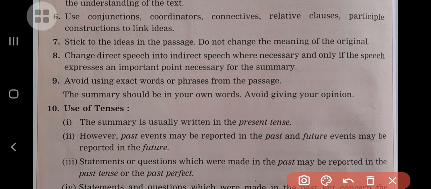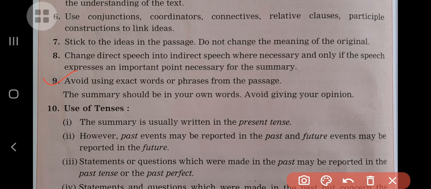The eighth point that we have to discuss is to change direct speech into indirect speech where necessary, and only if the speech expresses an important point necessary for the summary. So the first point is that direct conversation should be converted into indirect narration, and second, if the speech expresses an important point necessary for the summary, at that time we have to write it down there.